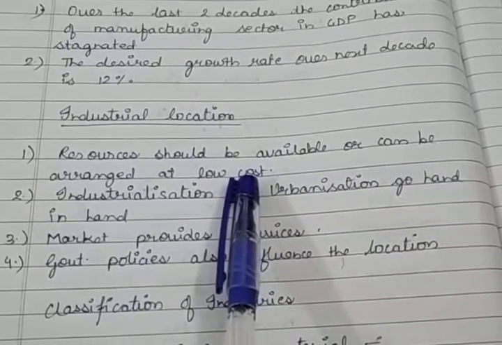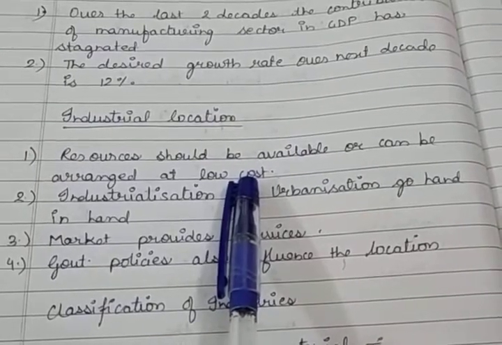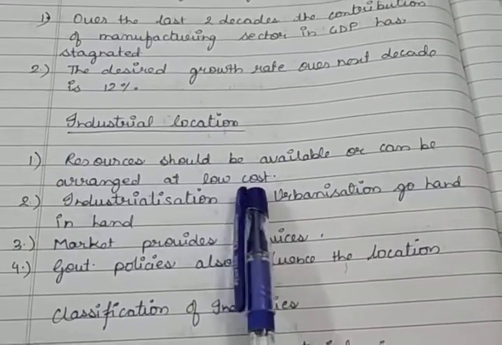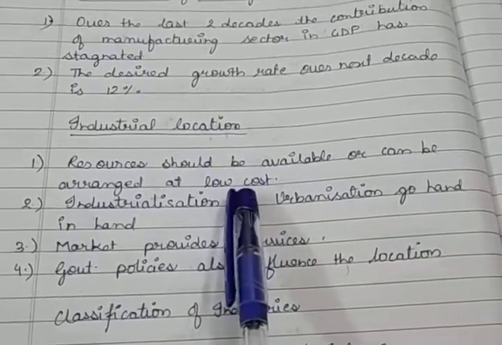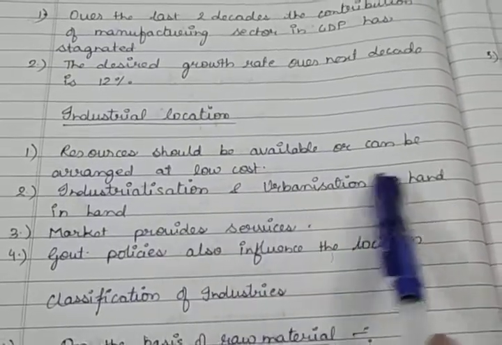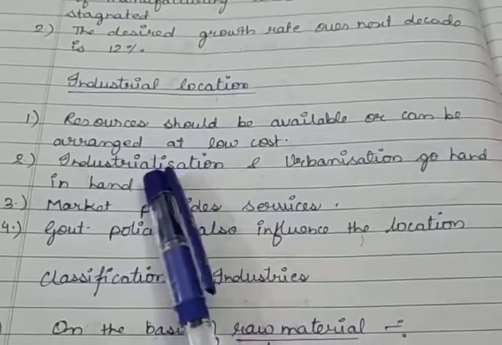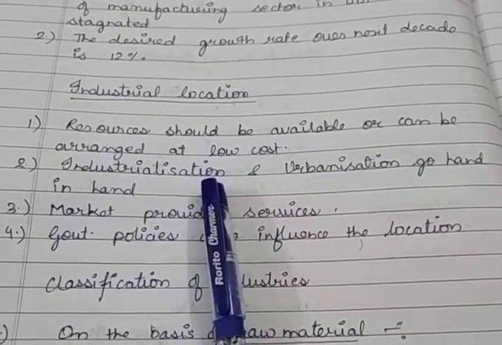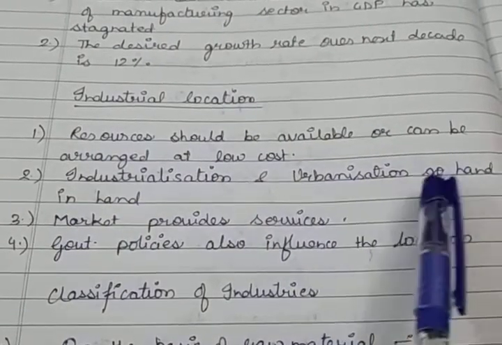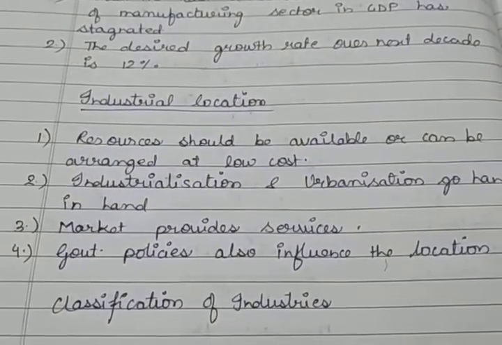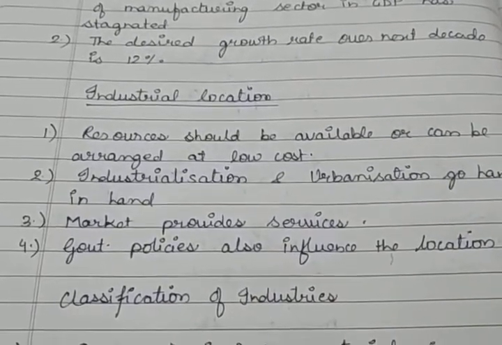What is the basic motive of business persons? They want to earn maximum profit, and maximum profit can be earned when the resources are arranged at low cost. Second thing, industrialization and urbanization go hand in hand. It means that when industries are set up, urbanization or the market automatically starts developing in that particular area. And sometimes industries are located near city areas. So we can say that industrialization and